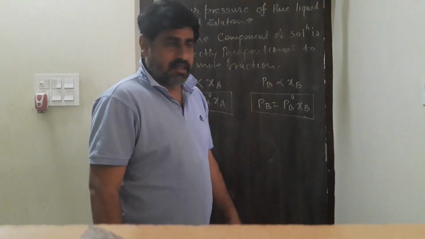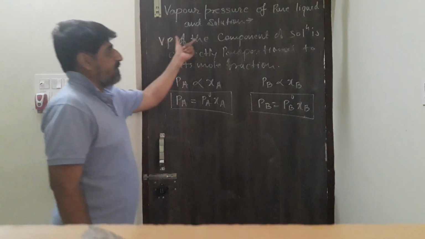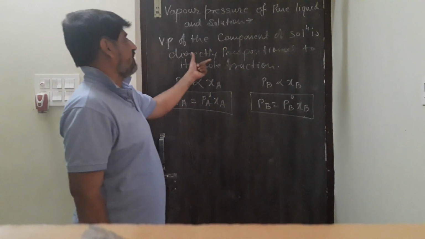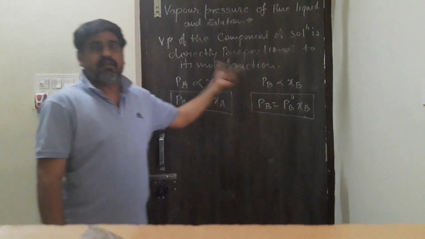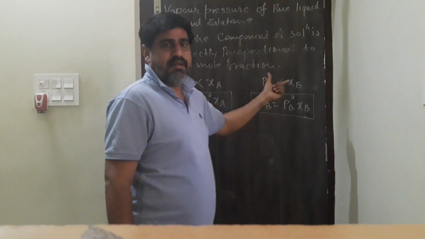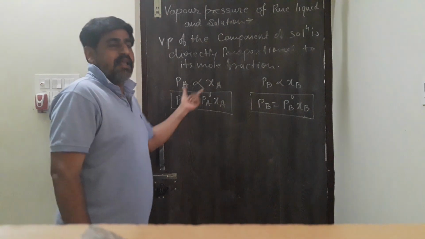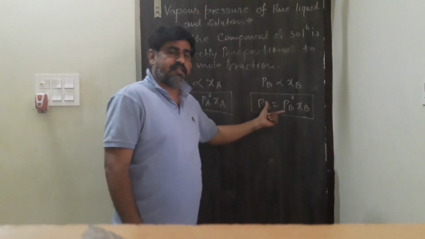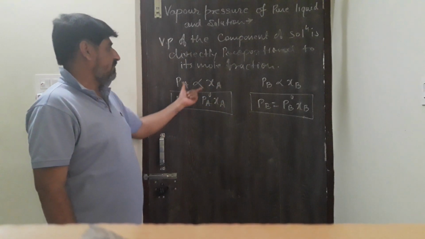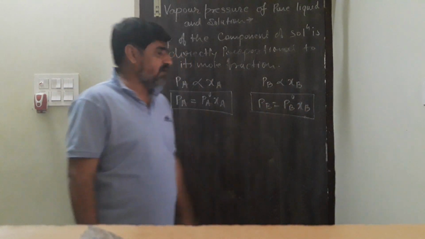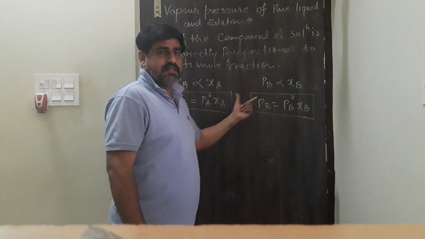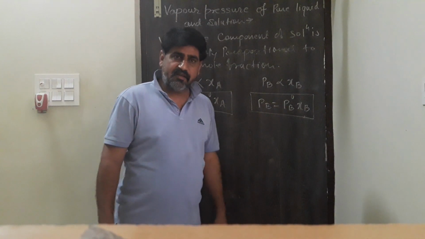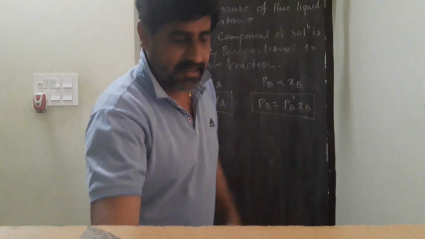That means for a liquid solution containing a volatile solute, the expression for the Raoult law will be: the vapor pressure of the component of solution is directly proportional to its mole fraction. We have taken a binary solution AB where the vapor pressure of A is PA and vapor pressure of B is PB, mole fraction of A is XA and mole fraction of B is XB. Then PA is directly proportional to XA and PB is directly proportional to XB. Therefore, PA is equal to PA0 XA and PB is equal to PB0 XB. Okay? Now the second statement of Raoult law.